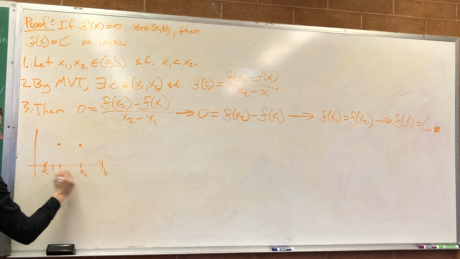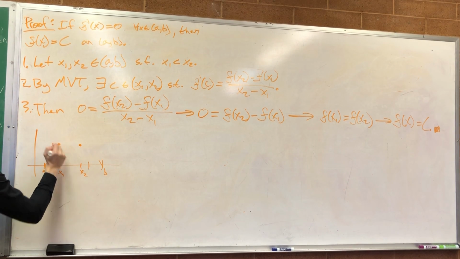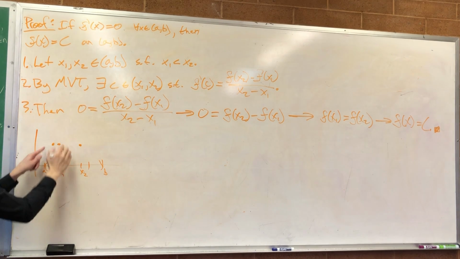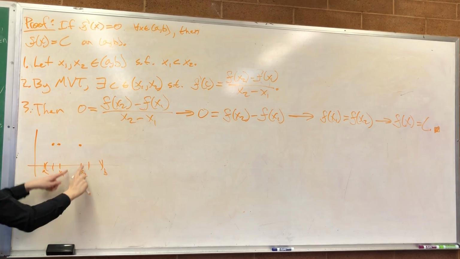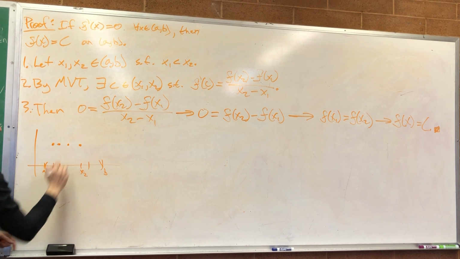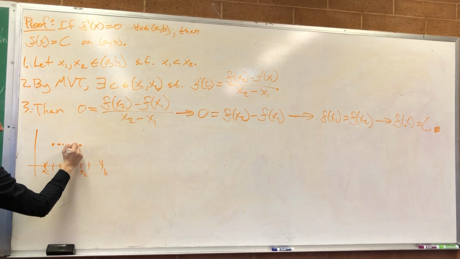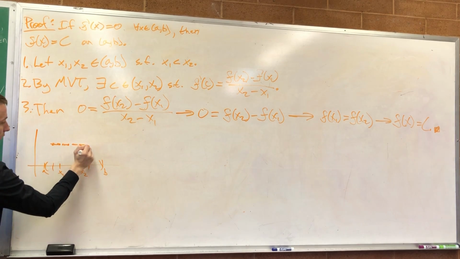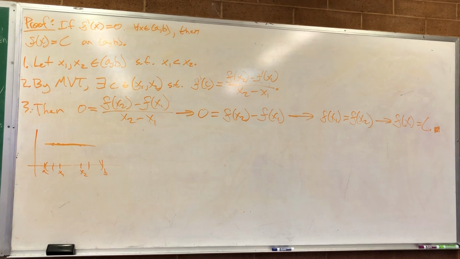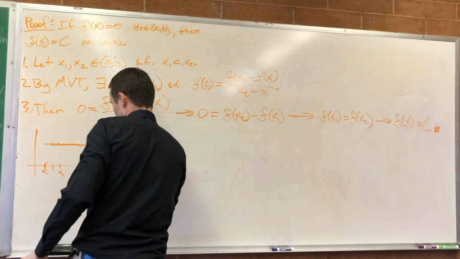So you could have picked this point and this point, so that value is the same. Now we could have picked these 2 points, so that's the same value as that. Now any 2 points, and we keep getting over and over again this line. Make sense? So our function is a constant function.